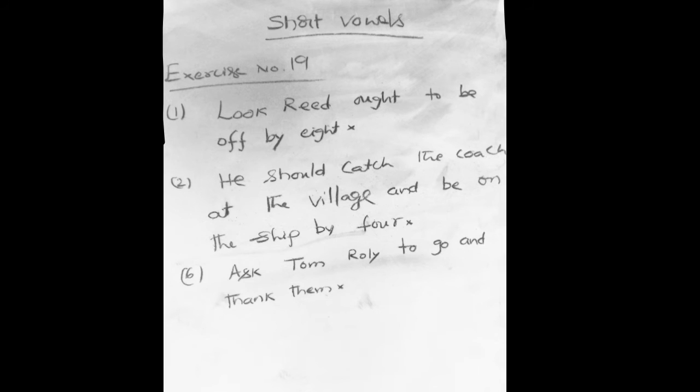In exercise number 19, he has given some shorthand outlines.